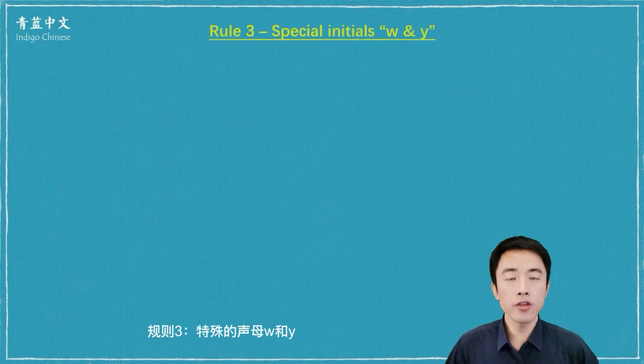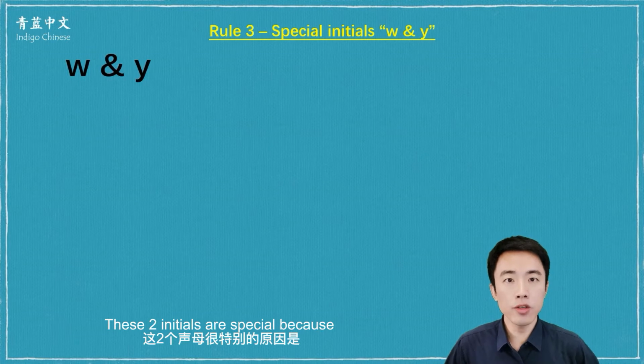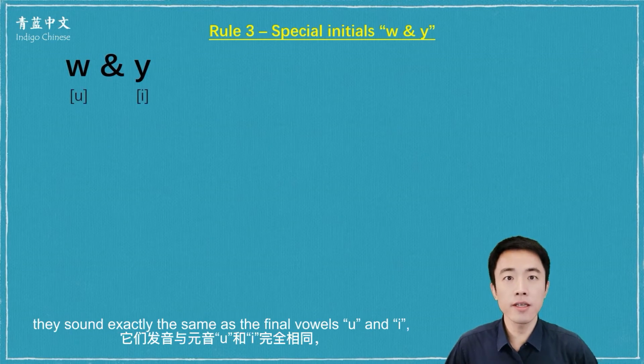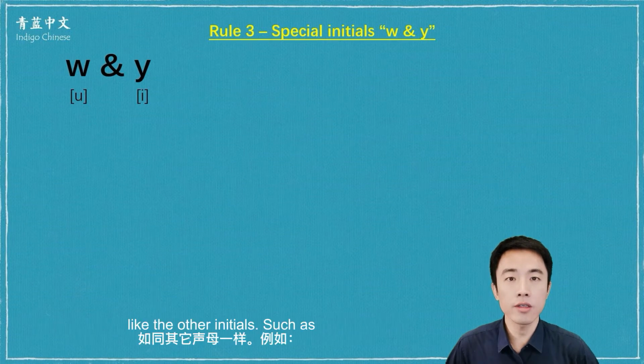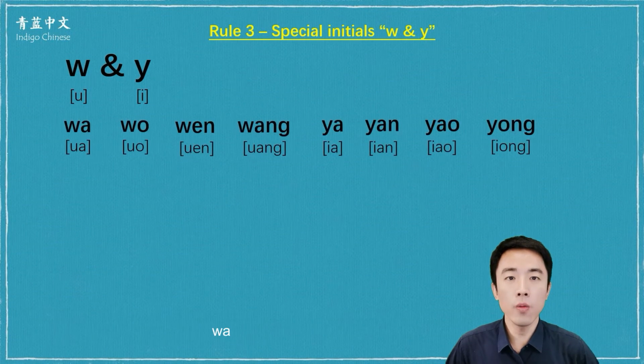Rule 3. Special initials U and E. These 2 initials are special because they sound exactly the same as the final vowels U and E, but they are always placed at the beginning of a character's pronunciation, like the other initials, such as wu-a, wa, wu-o, wo, wu-en, wen, wu-ang, wang, i-a, ya, i-an, yen, i-ao, yao, i-ong, yong.